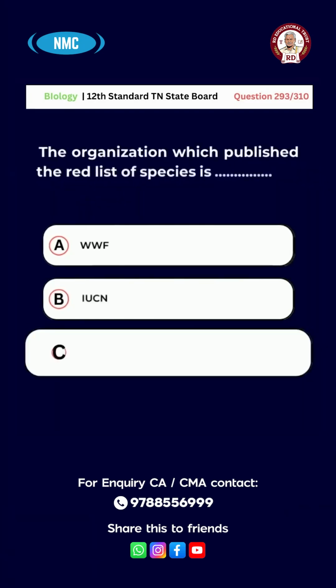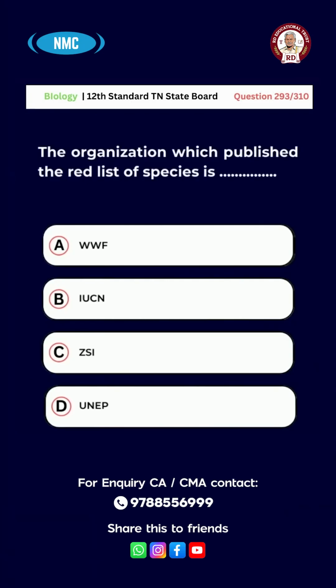A and C. Question number 293. The organization which published the Red List of Species is A. WWF, B. IUCN, C. ZSI, D. UNEP. The right answer for this question is option B.